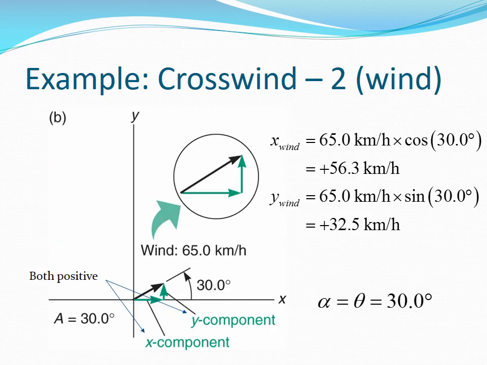And for the wind, the direction is east and north. The angle is 30 degrees. The x component is 65 kilometers per hour times the cosine of 30 degrees, or 56.3 kilometers per hour. The y component is 65 kilometers per hour times the sine of 30 degrees, or 32.5 kilometers per hour. Both components are positive.